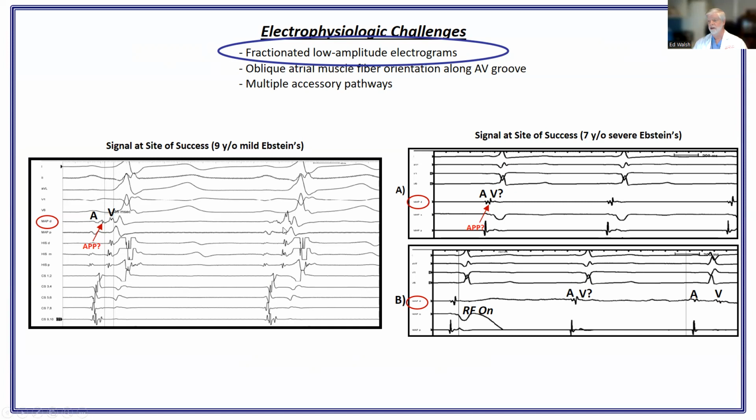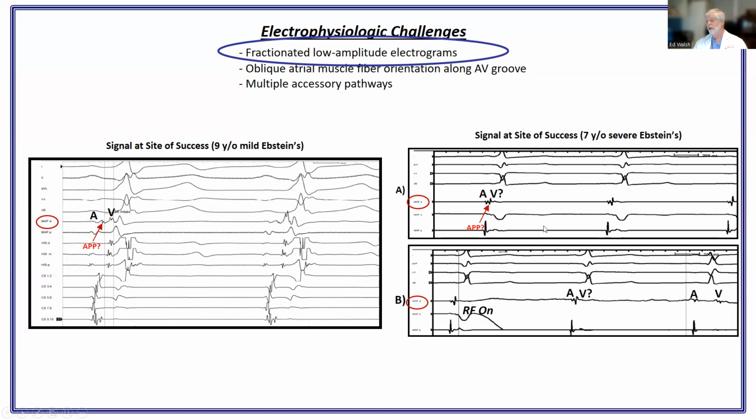So this is a signal at the site of success for a 9-year-old. You can see that the ventricular component, despite the fact that we're right on the AV groove, is really quite diminutive in comparison to what we're used to seeing. There are a lot of extra little signals there, which may be accessory pathway potentials. It's not rare to see them. It doesn't always mean that it's going to be the successful ablation site, though.